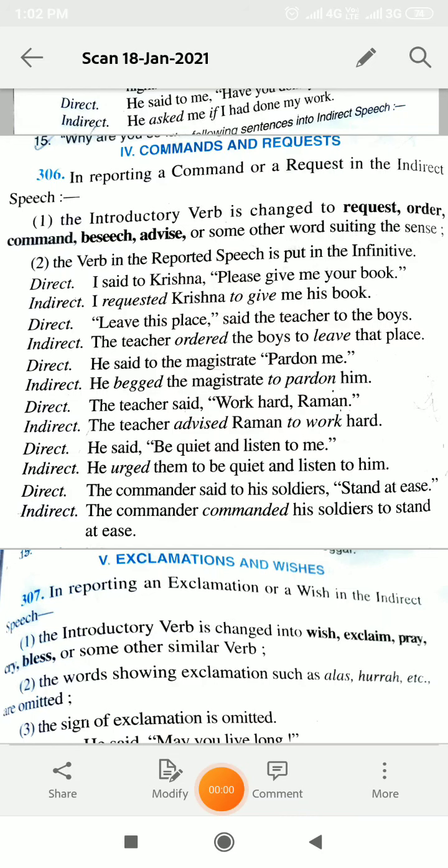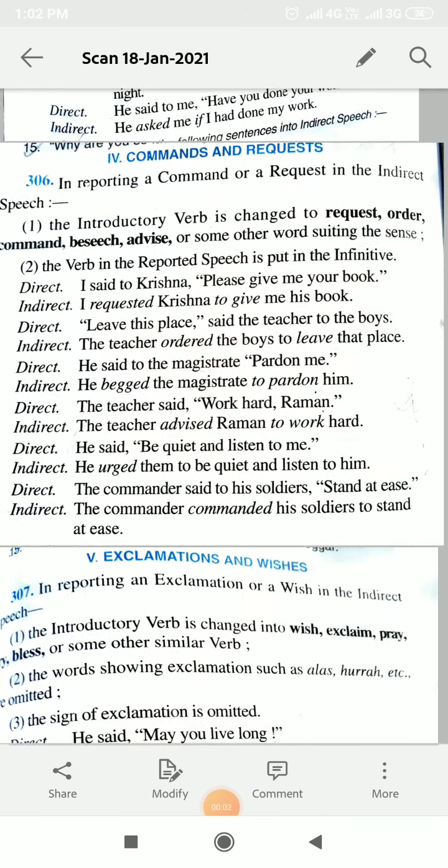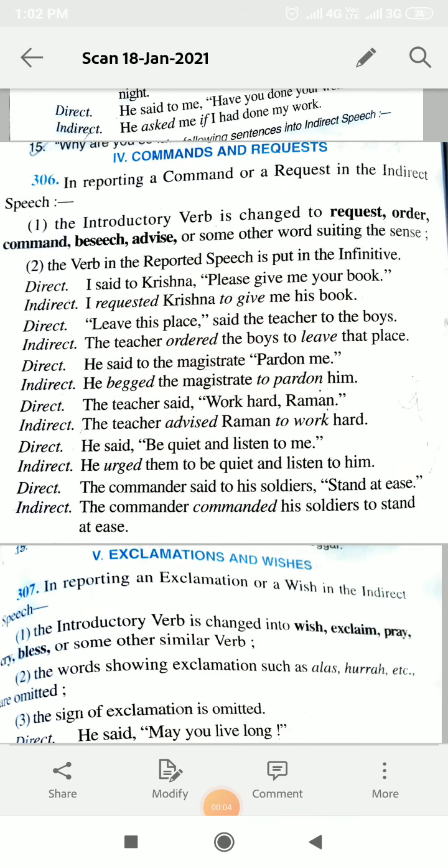Okay, let us continue with the same chapter. We now see the rules of changing the command and request sentences. In reporting a command or a request in indirect speech changes this the following way.